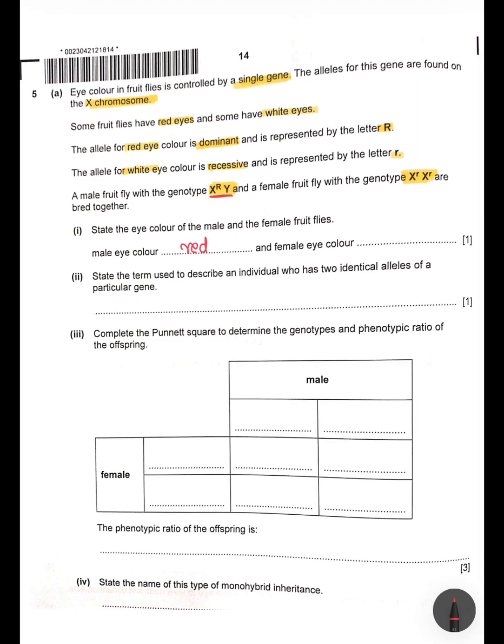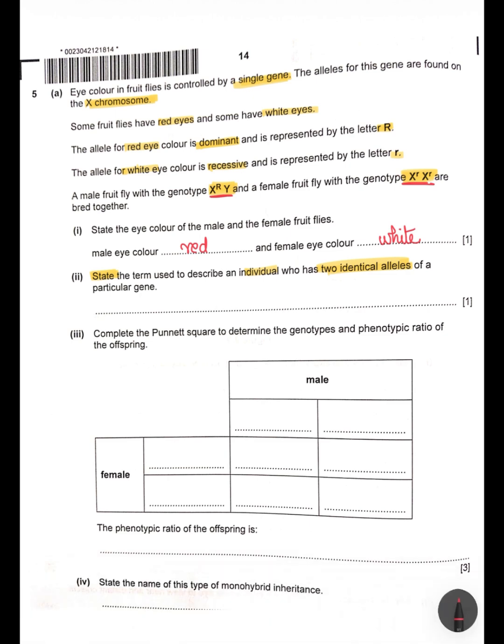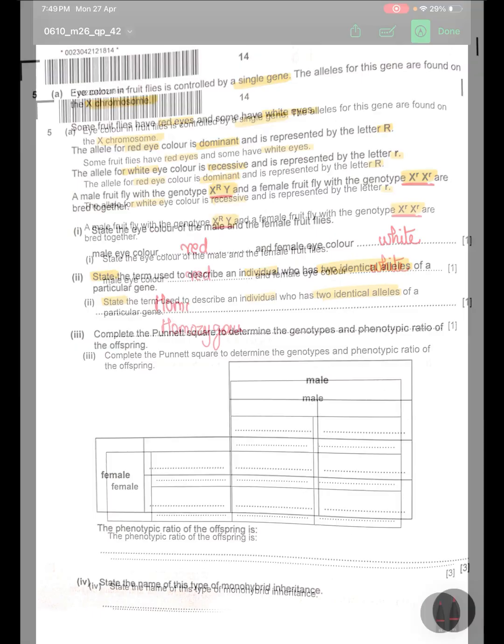And female eye color, since there's a small r, which means it's recessive, it means that the color is white. So male eye color is red and female eye color is white. In the second part, they want you to state the term used to describe an individual who has 2 identical alleles. Whenever you have 2 identical alleles, we call that homozygous.